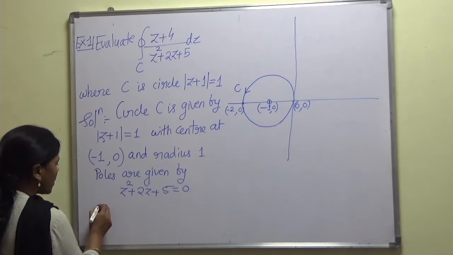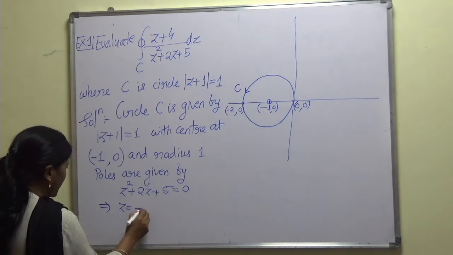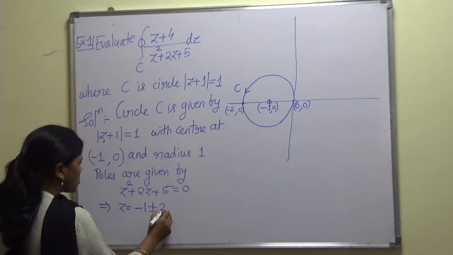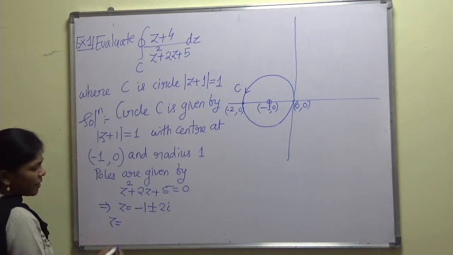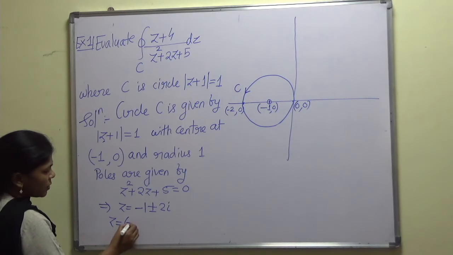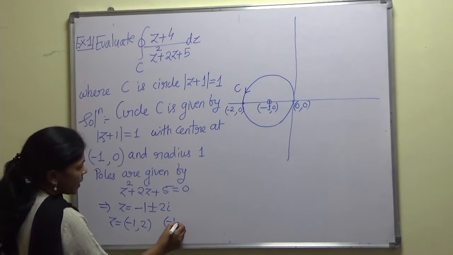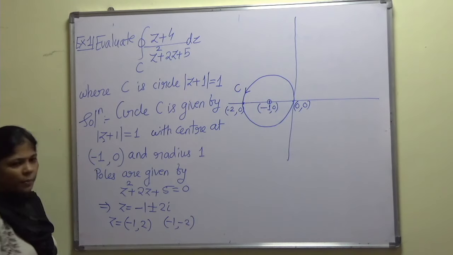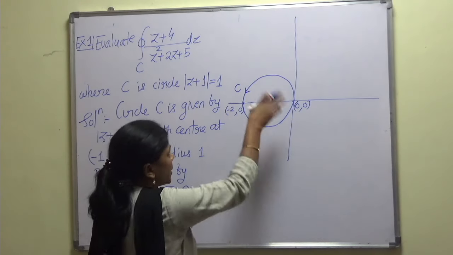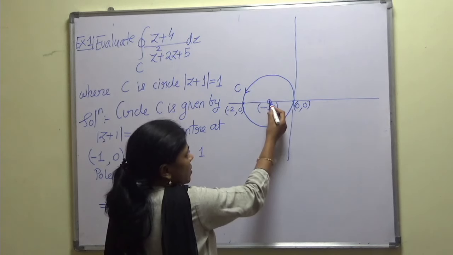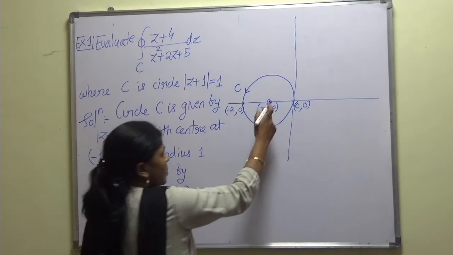In this way we will get the value of z as -1 plus or minus 2i. If I write it in the form of coordinates, the points are (-1, 2) and (-1, -2). Let us plot these points on the coordinate plane. The x coordinate is -1 and the y coordinate is 2. We measure this distance below, and at exactly the same distance above. We denote a pole by a dot with a circle.